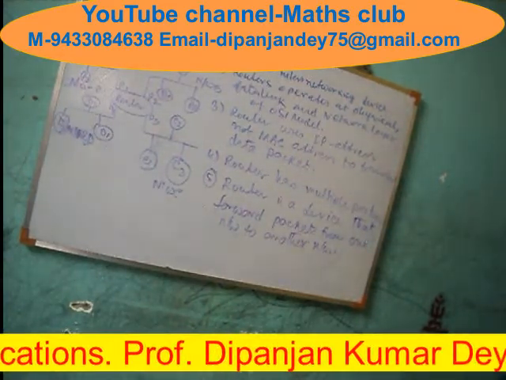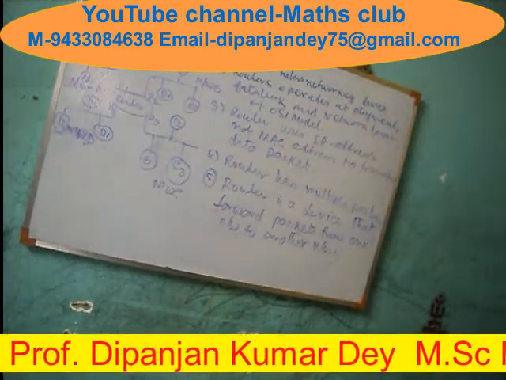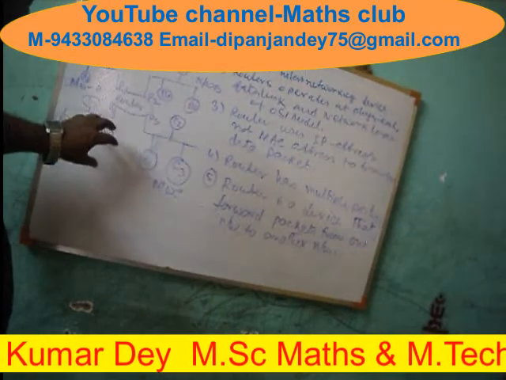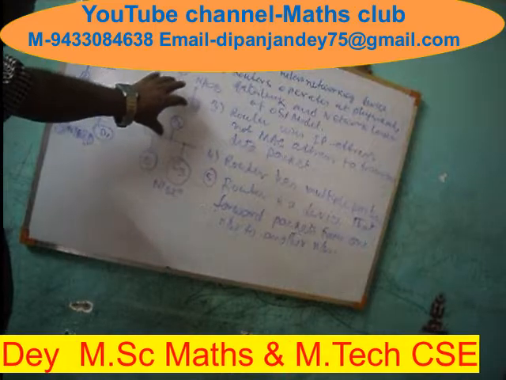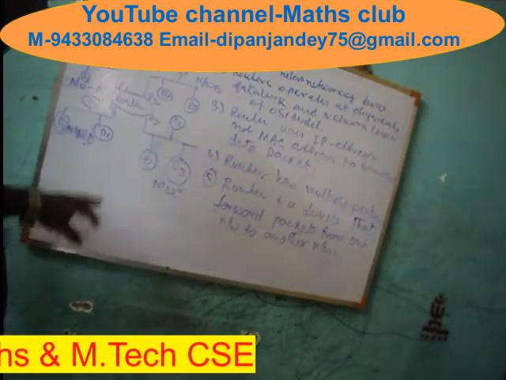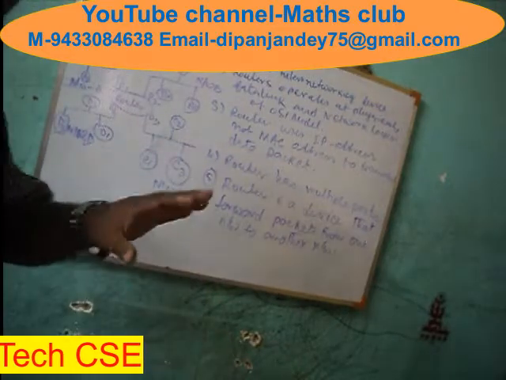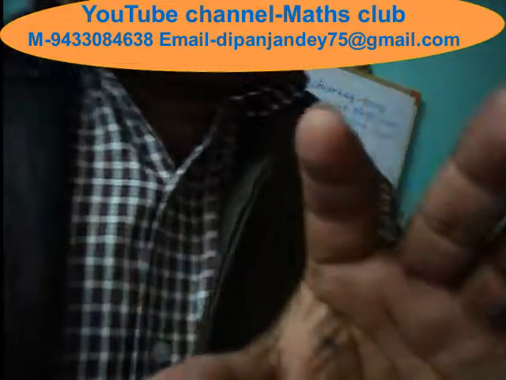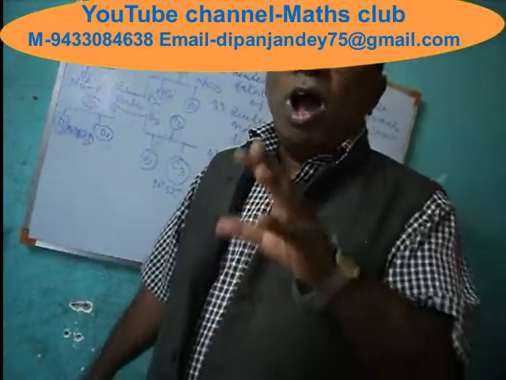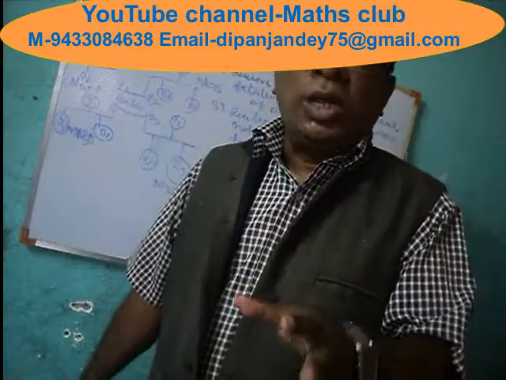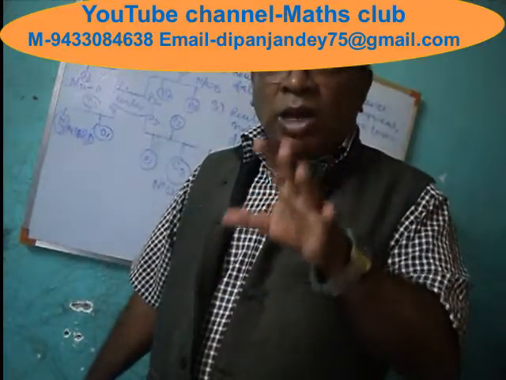It means how many networks are connected to the router. There are 3-4 networks connected to this router. So this is called routing table. From the routing table we can identify how many networks are connected with the router.